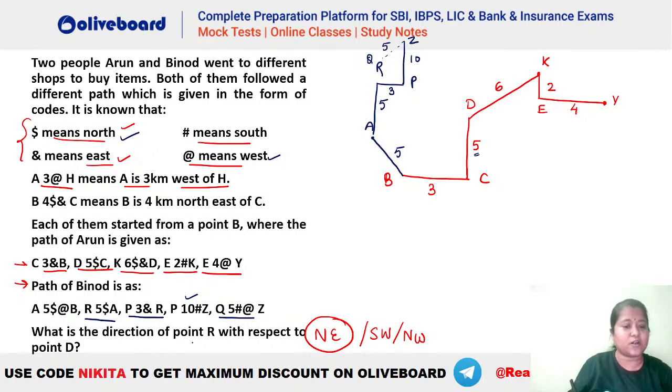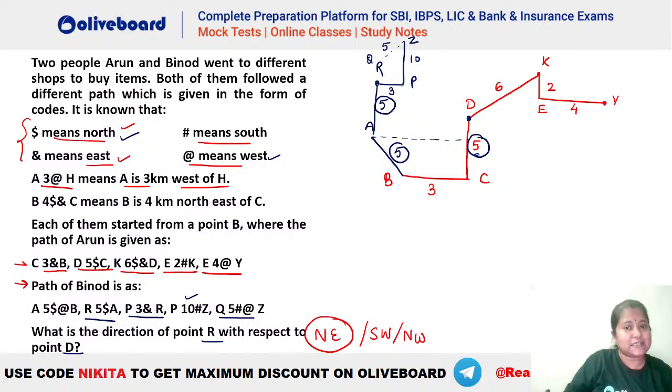Now the question is, what is the direction of R with respect to point D? Where do we have R? You can see this is your R and this is your D. Now what should be the direction here? This is the question. Now you can see this is your 5, right? Let's say this is 5 and this is 5. And you can see this total here CD is 5.